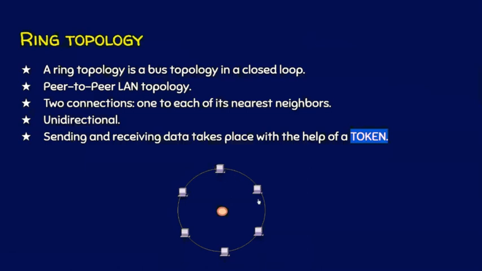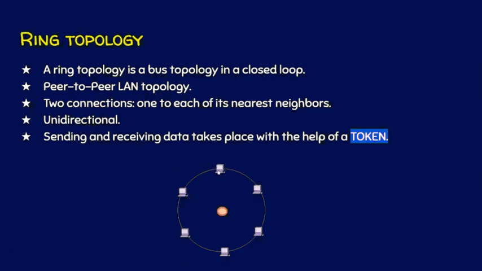So here the nodes involved are peer-to-peer LAN topology nodes. It means there is no one superior in this network and there is no one inferior in this network. All nodes are with equal rights and that is why we call these nodes peer-to-peer nodes, and every node will have two connections, one to each of its nearest neighbors. And the communication is always unidirectional.